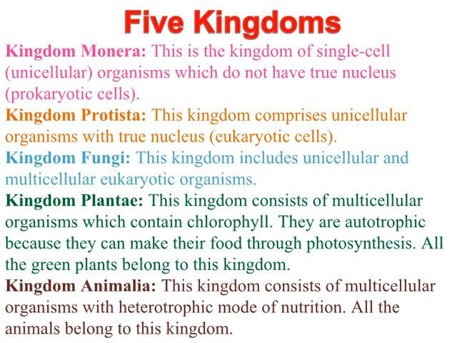They are autotrophic because they can make their food through photosynthesis. All the green plants belong to this kingdom. Kingdom Animalia. This kingdom consists of multicellular organisms with heterotrophic mode of nutrition. All the animals belong to this kingdom.